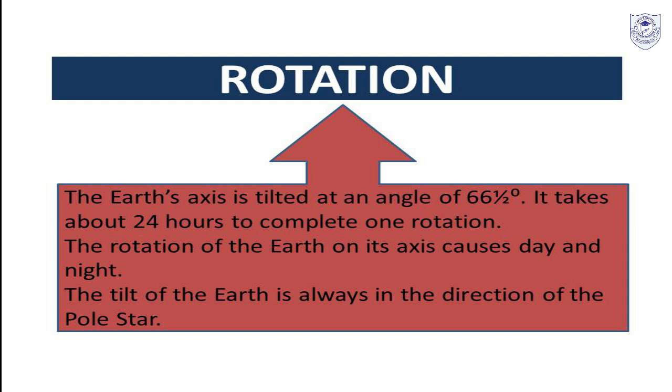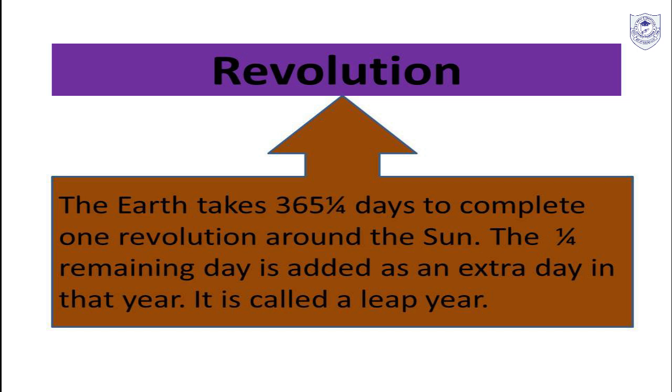And the tilt of the earth is always in the direction of the pole star. This tilt causes the days to be longer in summer and shorter in winter. Because of this tilt of the earth, we have long summer and then shorter winter. Understand?